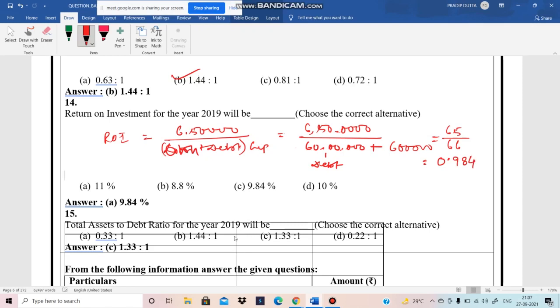65 by 66, our answer will be 0.984. If it is to come in percentage, you have to multiply by 100. It's not necessary. So it will be 9.84 percentage. So option C will be correct. Okay. So the return on investment is earning before dividend and tax divided by own capital and debt capital. Own means our own capital, and debt capital means the debenture.